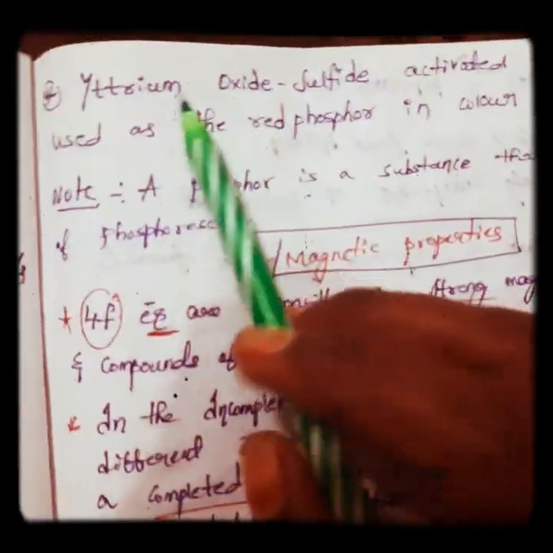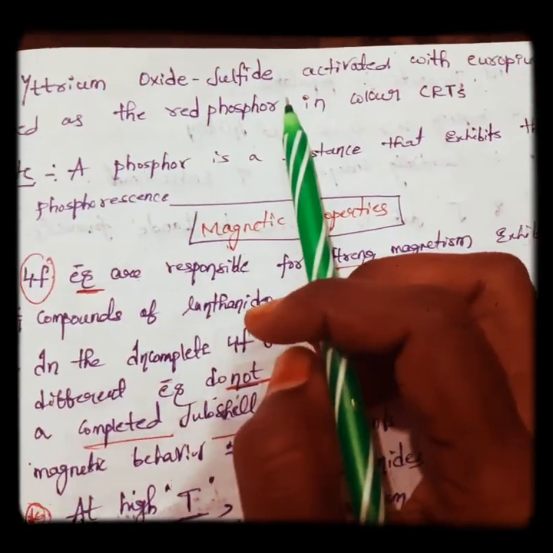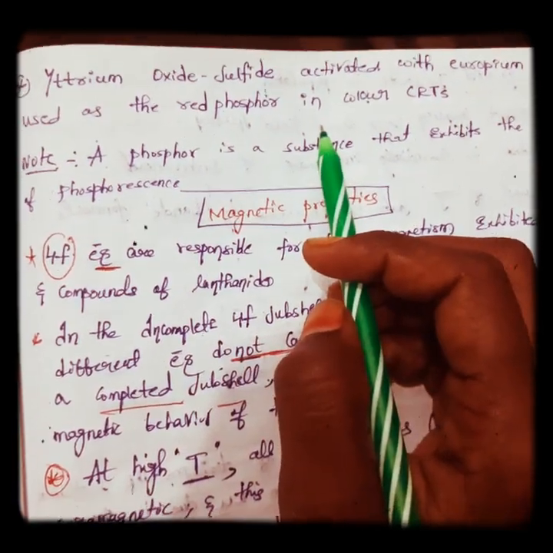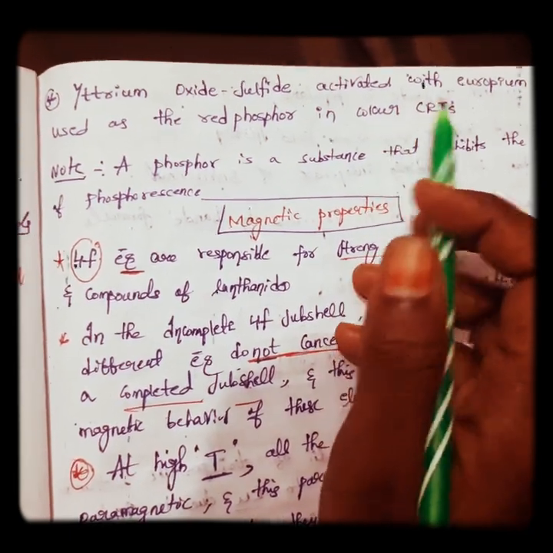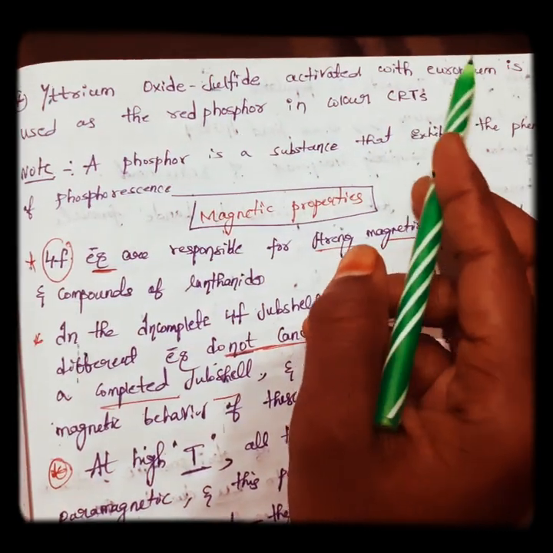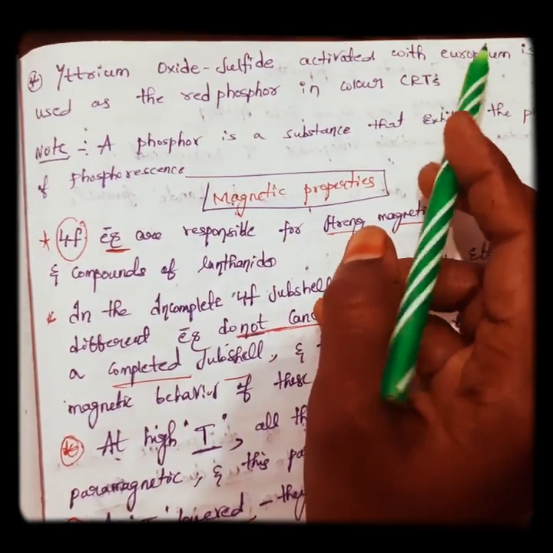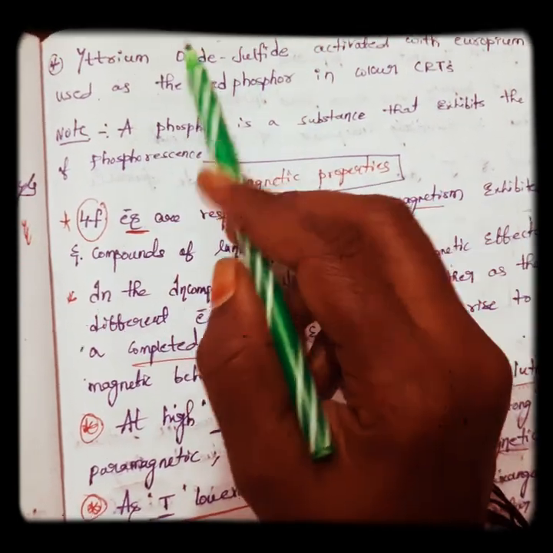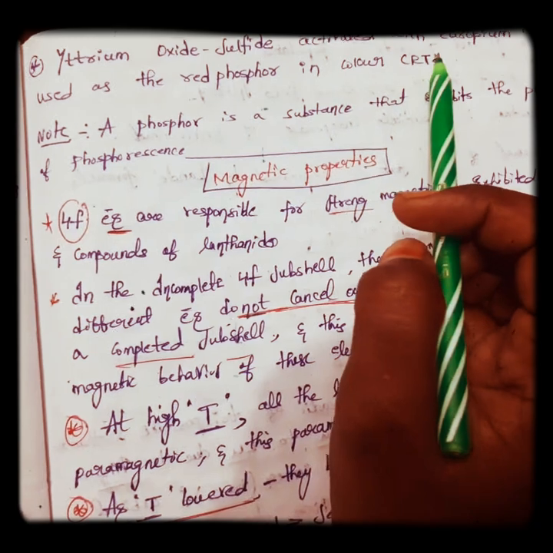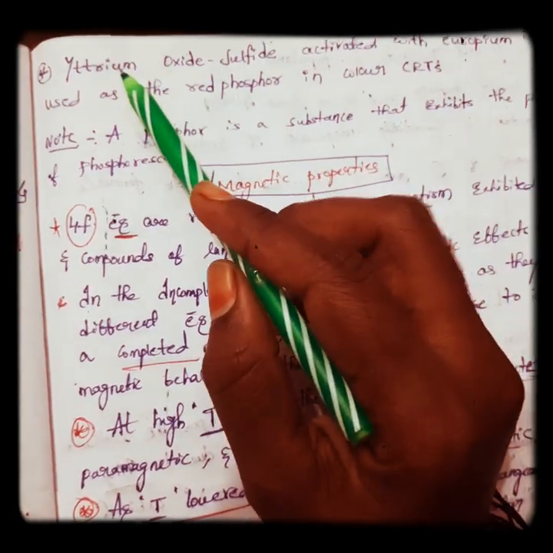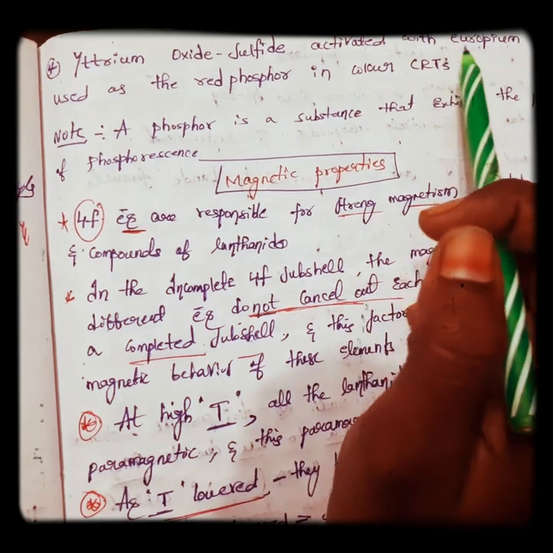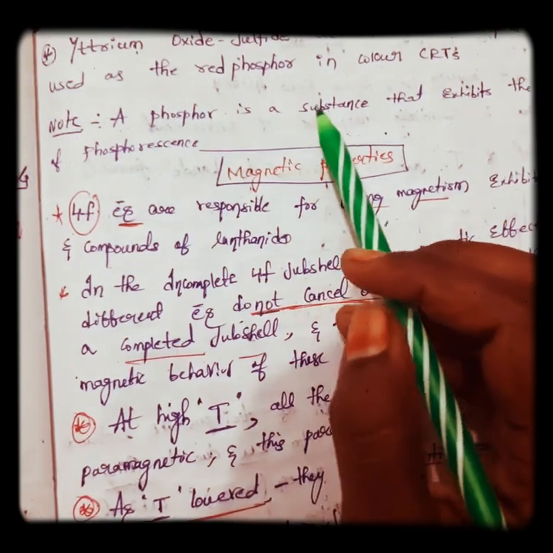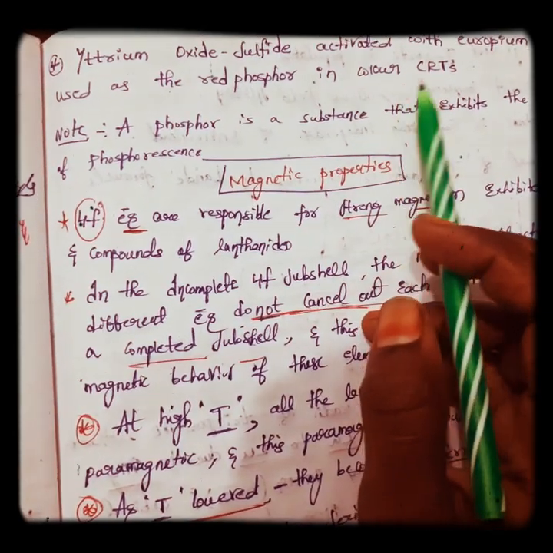Next, yttrium oxide sulfide activated with europium is used as a red phosphor in color cathode ray tubes. Europium is a lanthanoid. Whenever this compound is activated with the help of europium, it can be used as the red phosphor in color cathode ray tubes.